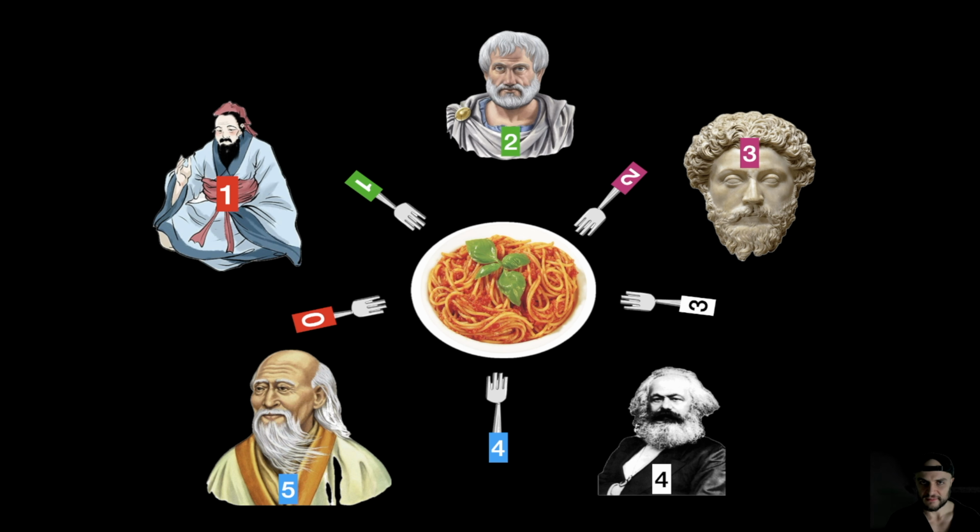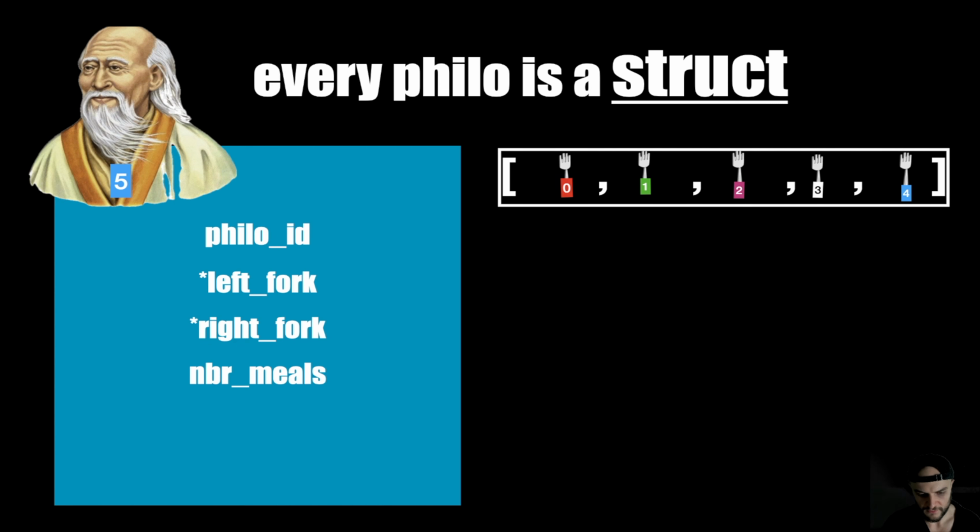So for the data structure part, what is a philosopher? Well, a philosopher indeed is a struct that contains some data. For example, we're going to have an ID, right? In this case, we have ID equal 5. It is the identifier of the actual philosopher. Then a pointer to a left fork, a pointer to a right fork, and the number of meals consumed, and other variables, right? We will see while we are coding.